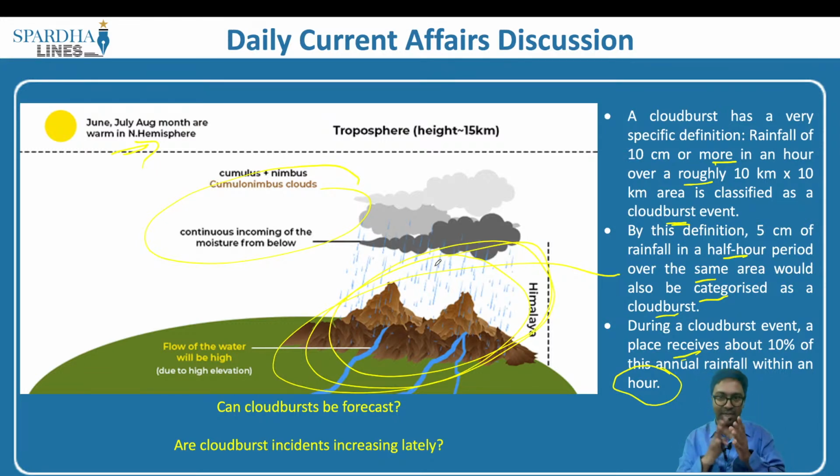So what is happening in Himachal Pradesh and Uttarakhand currently is cloudbursts and western disturbances, which are creating havoc in that particular region. Because of these incidents, what is resulting is landslides.